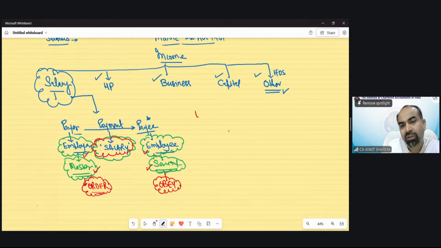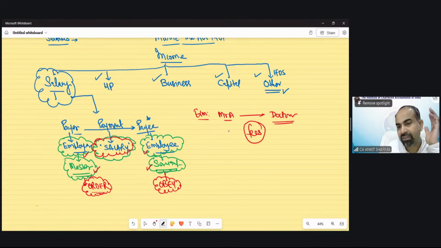Now, for example, suppose Mr. A went to see a doctor. Mr. A is not well, he is ill. So he went to a doctor, and the doctor charges fees and gives him certain advice. Suppose Mr. A paid fees of 5,000 and says this 5,000 is a salary payment, I have paid salary to the doctor. The doctor also says, yes, this is salary, I have received this amount as salary.